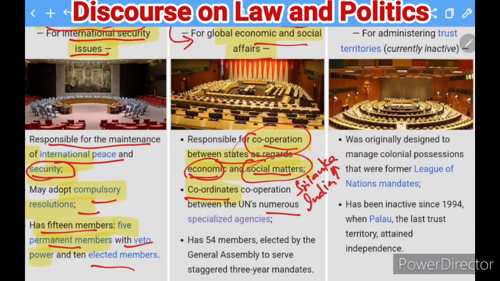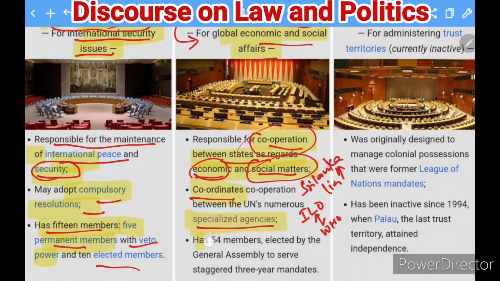Apart from this, they also do cooperation between the specialized agencies. For the WHO and other specialized agencies, like the ILO and the WHO, a kind of cooperation is required. They will do the cooperation between these agencies also. For example, if there is a need for coordination between the ILO and the WHO, they will do this. So this is how you can find the functions of the Economic and Social Council.